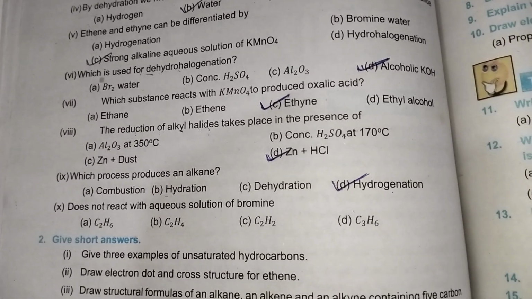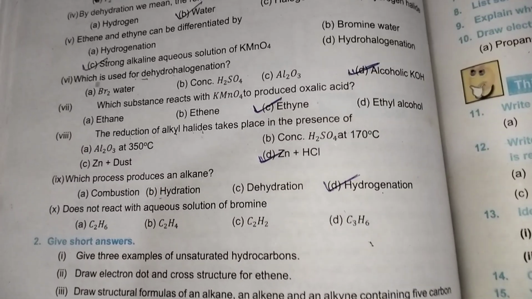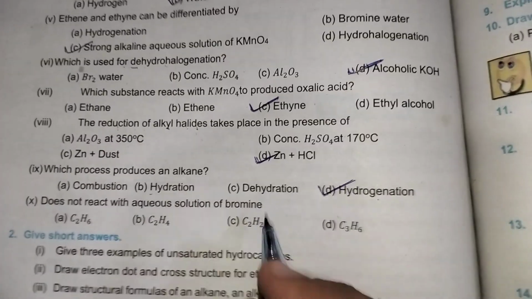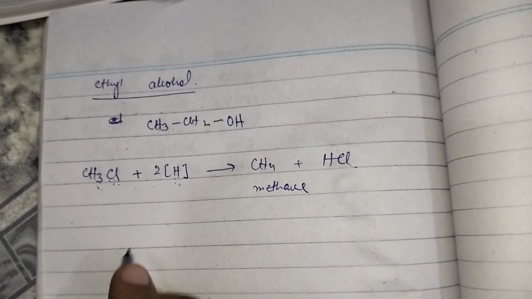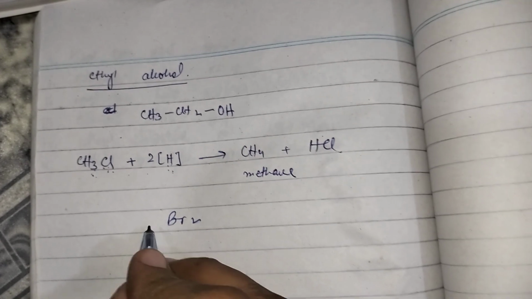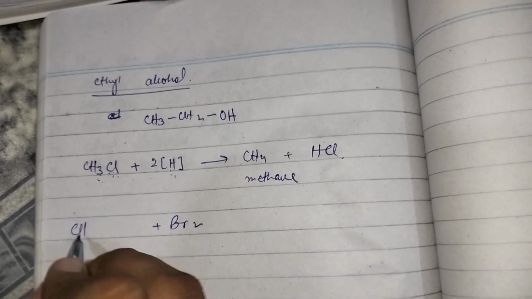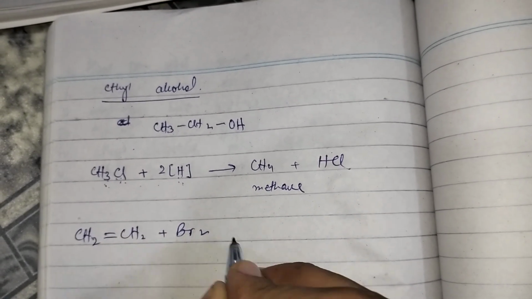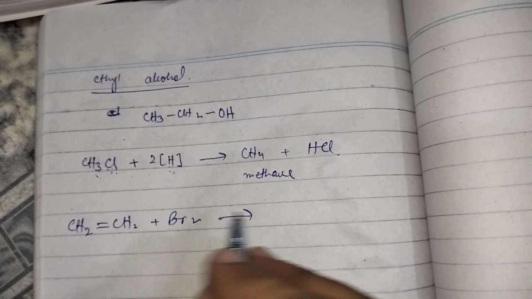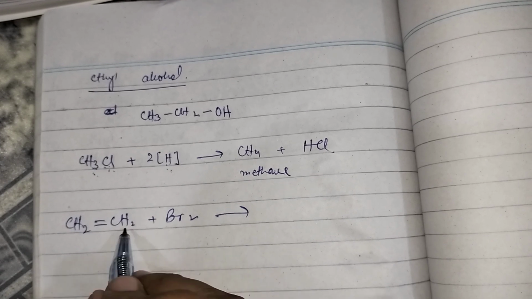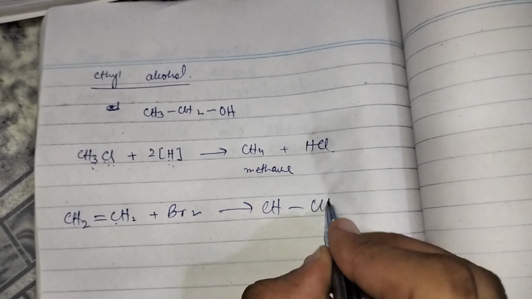In the last blank, dash does not react with aqueous solution of bromine. So in this option, first we have to understand what is the reaction of bromine water. Bromine water reacts with any member of alkene family and alkyne family. Alkene is CH2=CH2. Whenever bromine water reacts with alkene, it converts the double bond into single bond, and one bromine goes to one carbon atom, and the second bromine is attached to the second carbon, that is CHBr-CHBr.